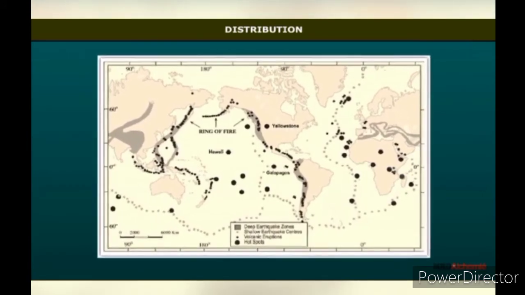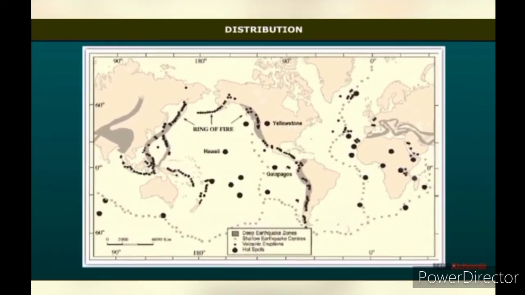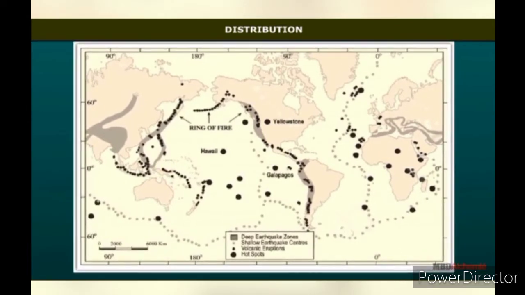Distribution. Earthquakes and volcanoes are distributed all over the world, especially on the coastline, on the tectonic boundaries. Volcanoes: the Pacific Ring of Fire, around the Pacific Ocean, across the North and South Atlantic Ocean. Earthquakes: around Pacific Ocean, along the Indo-Australian Plate boundary, eastern side of Eurasian Plate, western side of North American Plate.